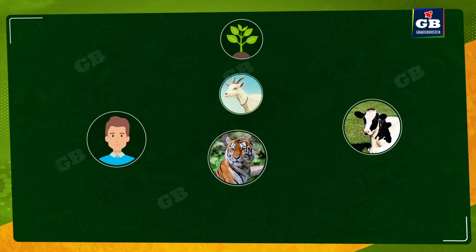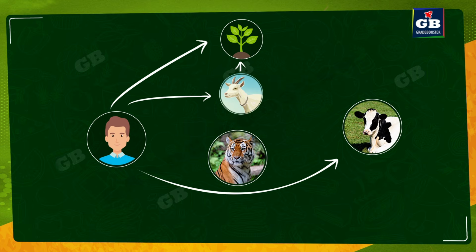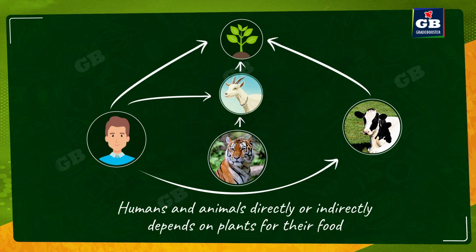We can see that here a goat is directly dependent on plants for its food. Whereas if you see, a man is dependent on a goat, a cow, and plants. That means man is dependent on other animals and plants for his food requirements. A tiger depends on other animals for its food. A cow or a goat depends on plants for their food. So humans and animals, directly or indirectly, depend on plants for their food.